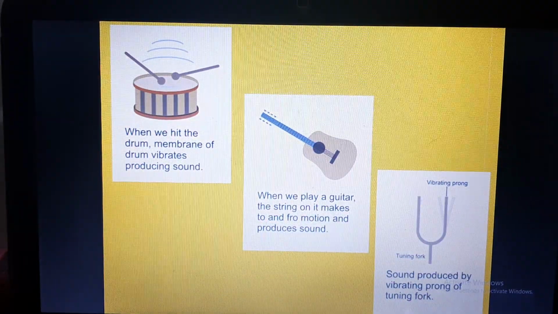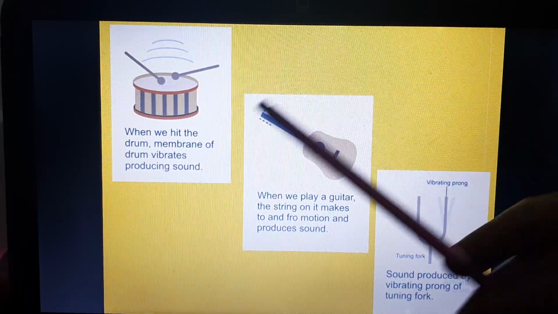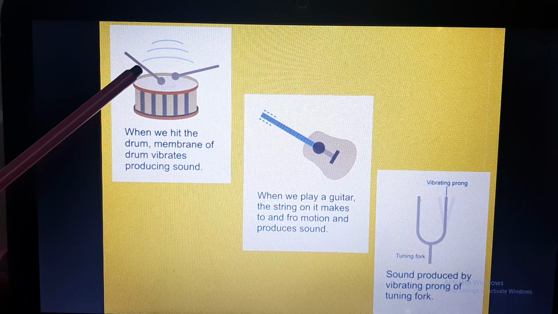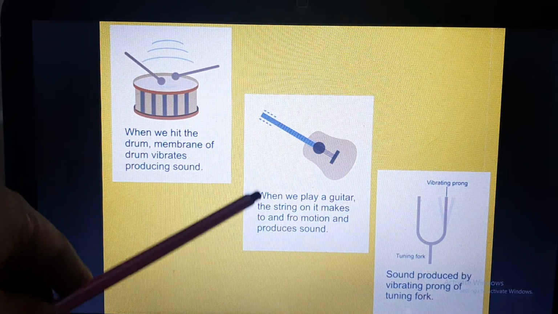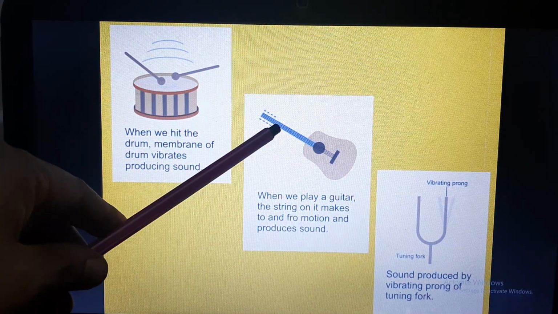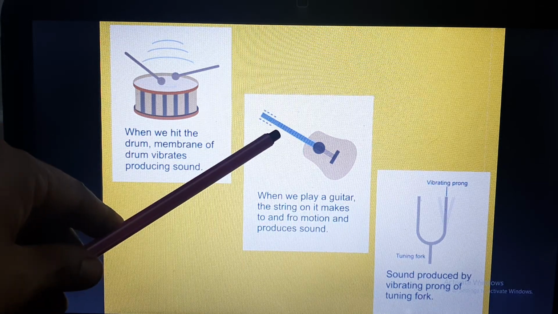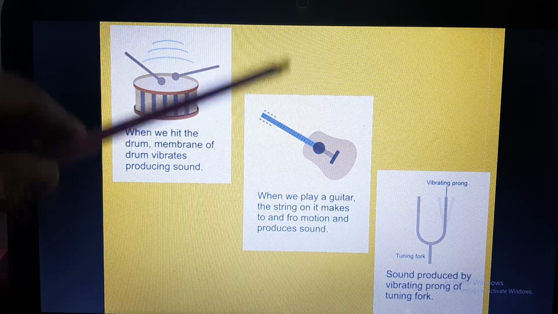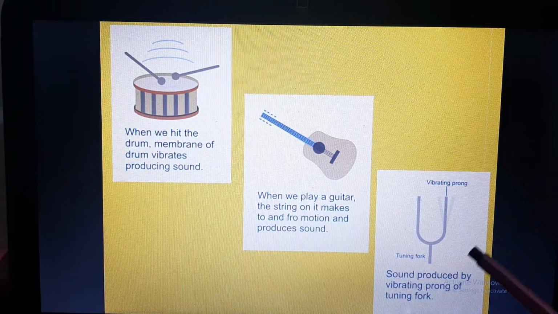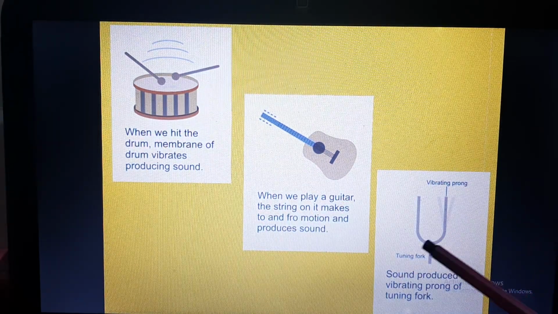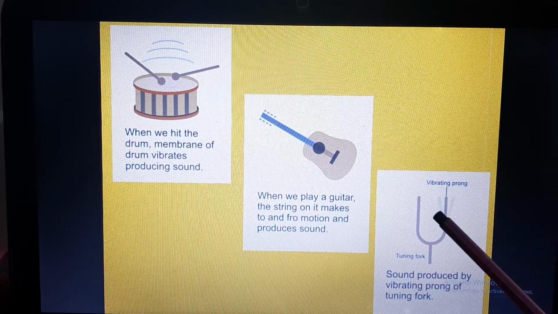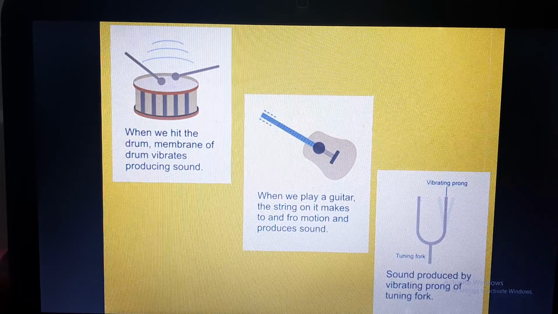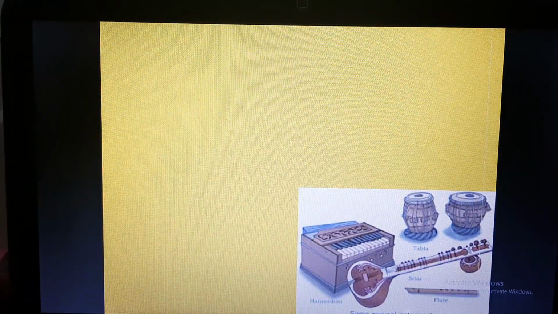Here in this picture you can see when we hit the drum, the membrane of the drum vibrates and produces sound. When we play the guitar, the string starts moving in to and fro directions, so it produces vibration. If you see a tuning fork, when you strike it, the prongs start vibrating, and this vibration produces sound.